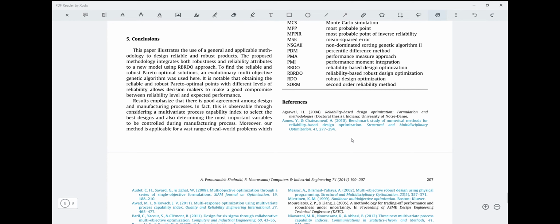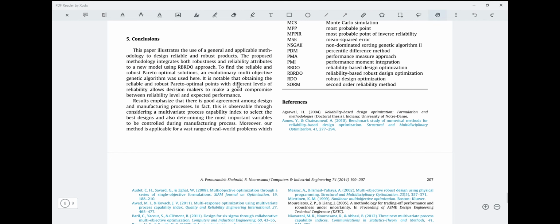The conclusion is that this paper explains a methodology to design reliable and robust products. The good thing is that it integrates both robustness and reliability attributes into a new model using the RBRDO approach.